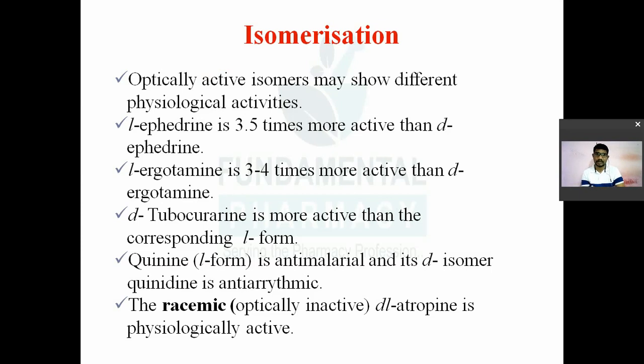जैसे यहाँ पे एक्सेप्शंस है D2 क्यूरारीन। D2 क्यूरारीन इज मोर एक्टिव देन एल फॉर्म। यहाँ पे याद रखो, because if you want to understand the structural activity relationship, the proper fitting of your molecule and receptor should be there. So proper orientation, proper bonding should be there. So proper geometric orientation of your drug and receptor, so that optical activity is important, isomerism is important. तो यहाँ पे याद रखो कौन सा एक्टिव है कौन सा नहीं है।